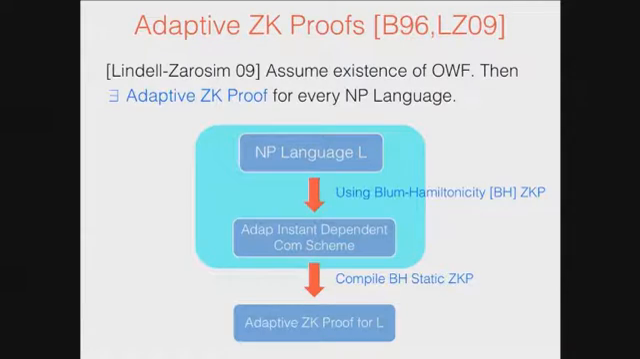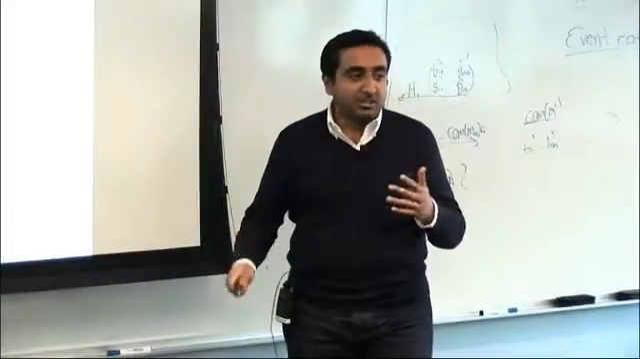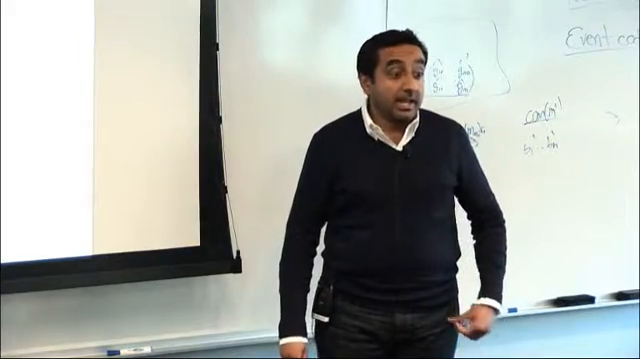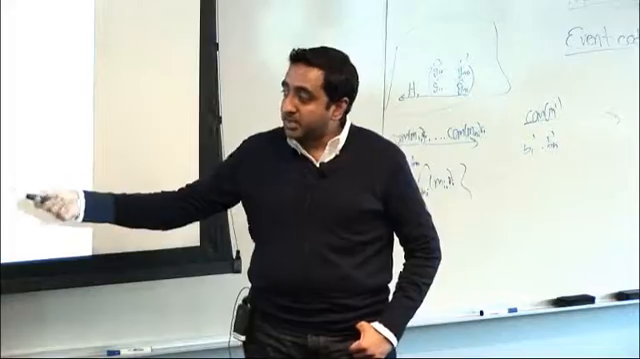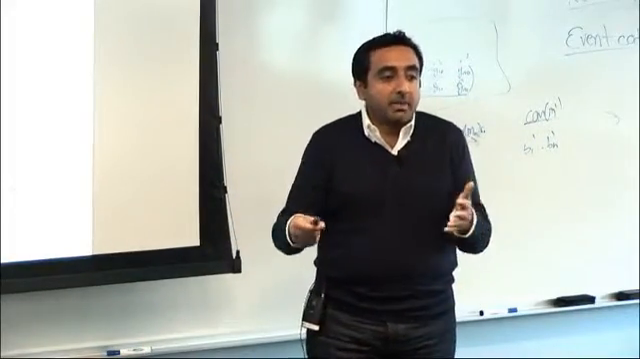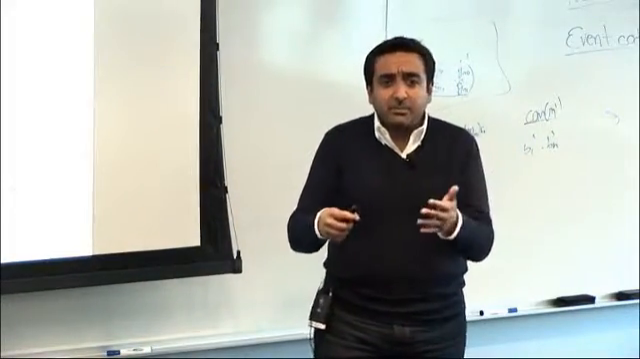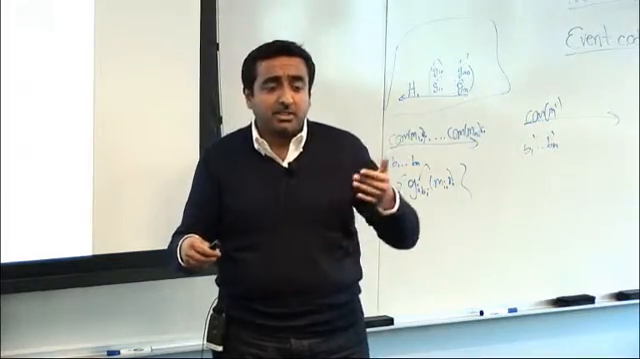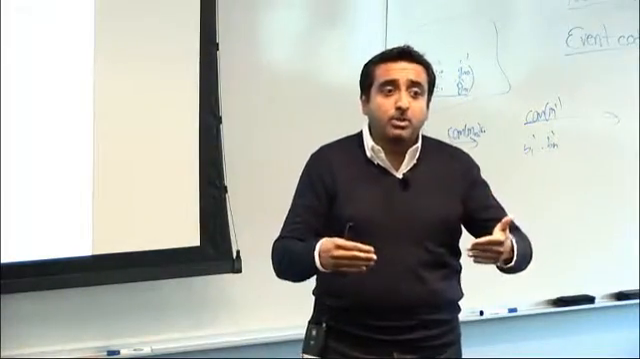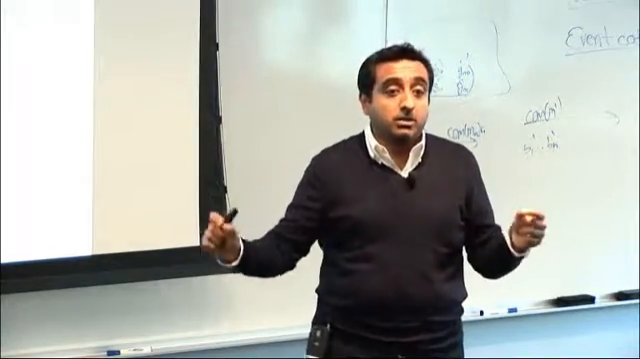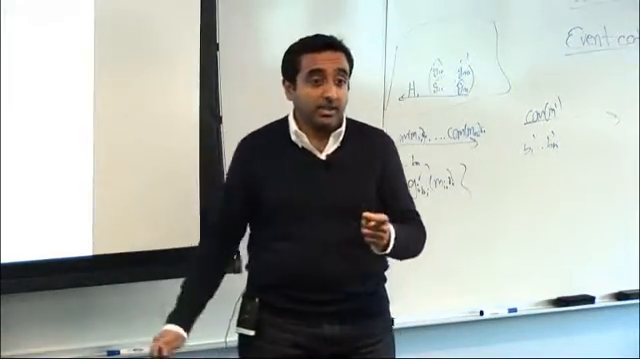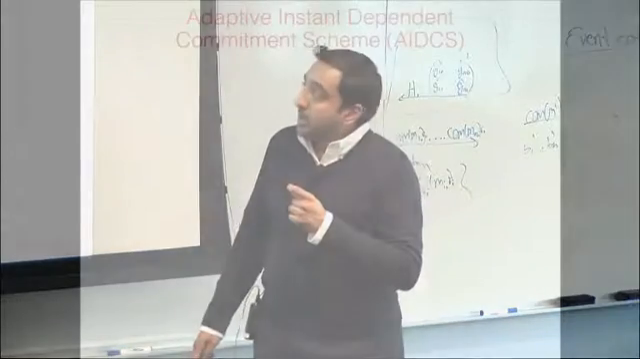First, I'm going to show you that you don't need the second compilation, you can actually achieve it using the ICOS approach. If I have this adaptive instance-dependent scheme, then I don't need to use this Blum Hamiltonicity zero-knowledge. And why I'm stressing this is because I don't want that. I want to be able to use a 2PC for a function that just makes an oracle call to the NP relation, and I don't want any of those. Okay? All right, so what is an adaptive instance-dependent commitment scheme?